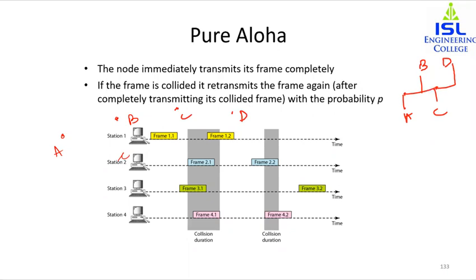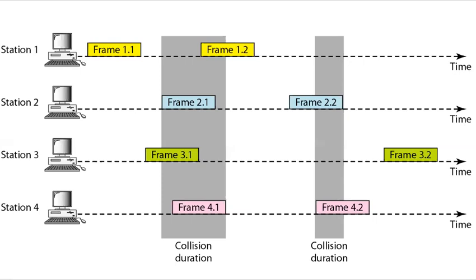Now, what is the problem? The problem is that whenever the stations want to communicate, they have to make sure that no other station is communicating at the same time. Now, all the stations are transmitting. If you notice, station 1 has started transmitting frame 1.1. What will happen? Frame 1.1 will start traveling, and this is the time slot or the time level being shown over here.